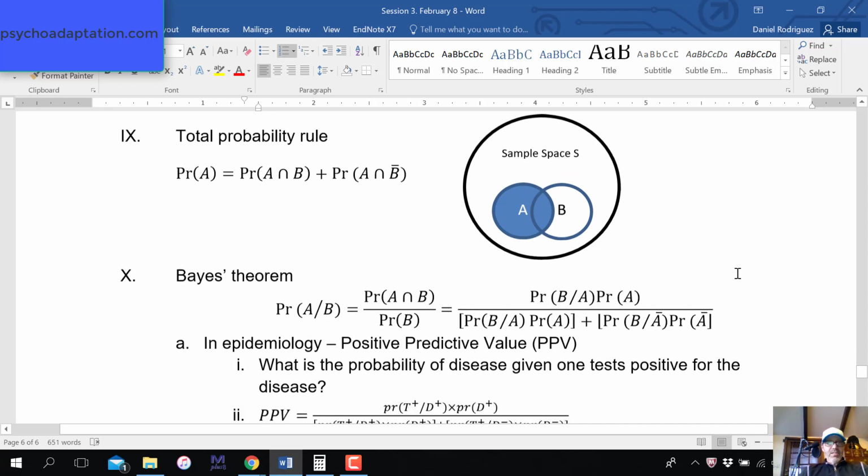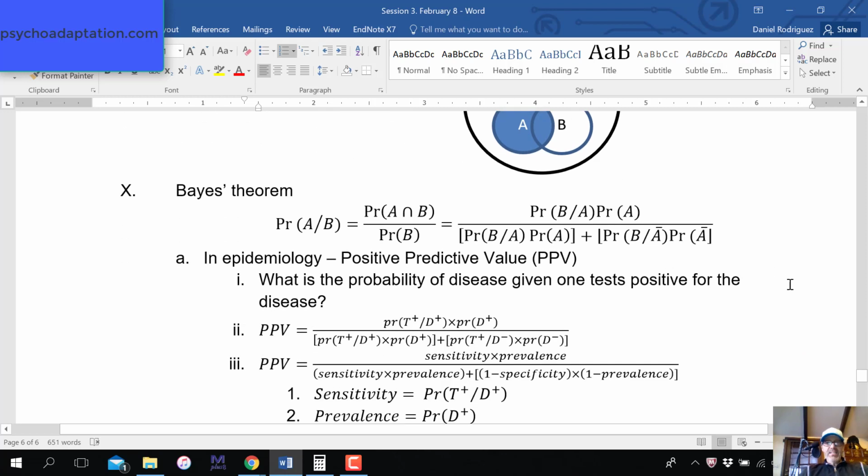So we'll see how that works out. Let's look at Bayes' theorem. We use Bayes' theorem when we're dealing with, and for us in epidemiology, when we're calculating positive predictive value. But it's a type of conditional probability.